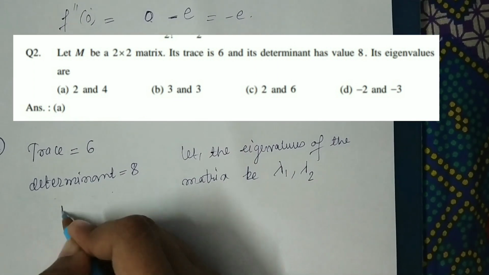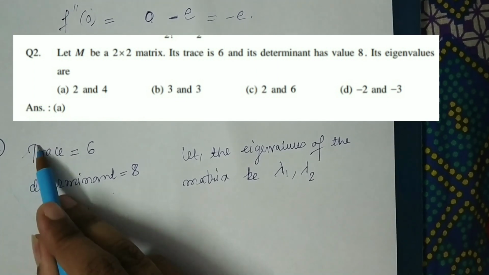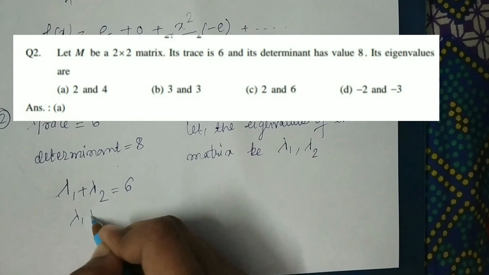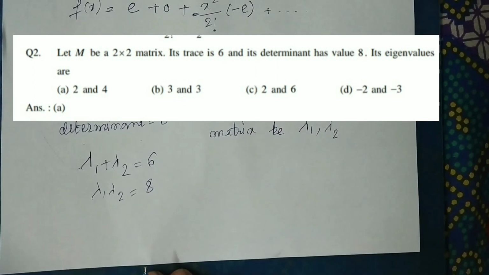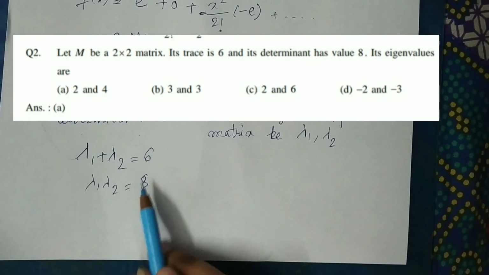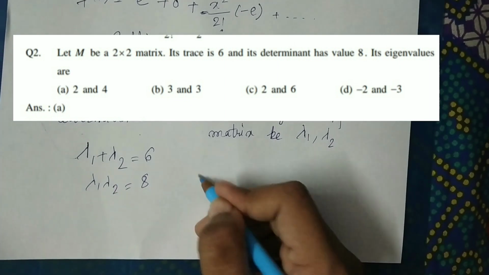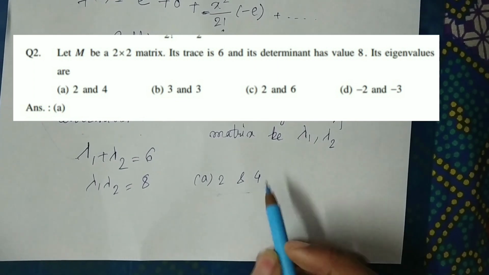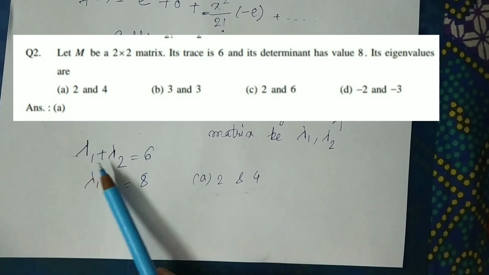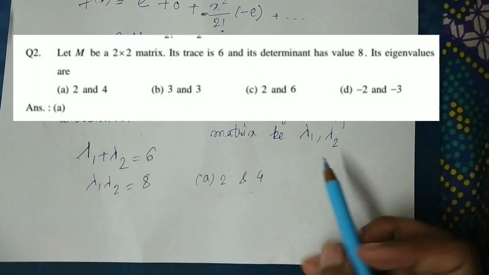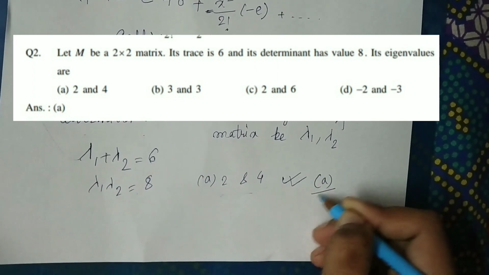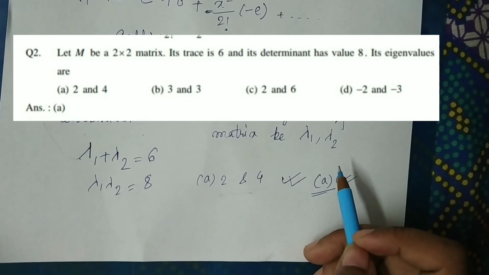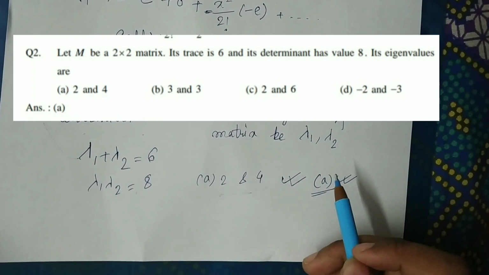So by the question, lambda 1 plus lambda 2, that is trace, equals to 6 and lambda 1 into lambda 2 equals to 8. So I have to check the options. So option A is 2 and 4. So I have to check whether this satisfies or not. If we put 2 and 4 in this equation, then it satisfies. So the option is A, A is correct and the other options are not satisfying here. So let's do next question.